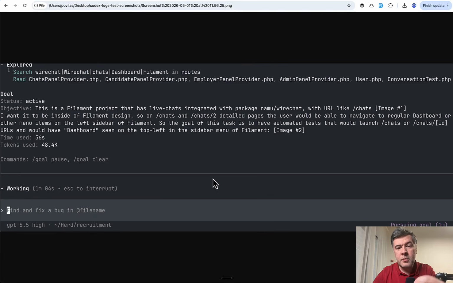Also, one of the main differences is that you can run /goal again while it is running, and it will return the current goal status, objective, time used and tokens used. This will be shown immediately to you in the terminal without waiting for any prompt to finish. And then also a few more abilities, /goal pause or /goal clear, to basically change your mind on the goal while it is running.